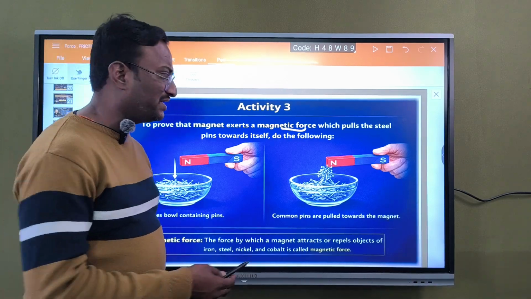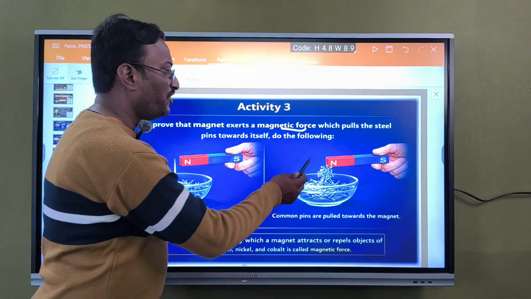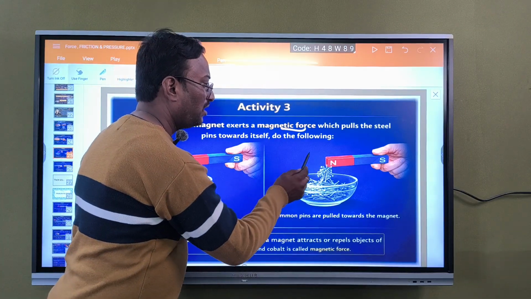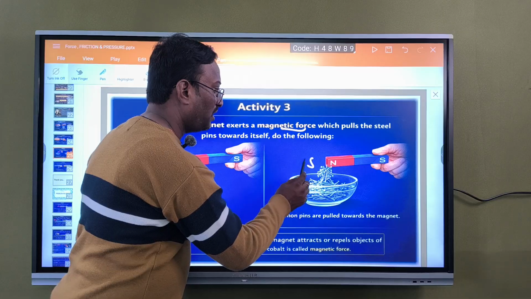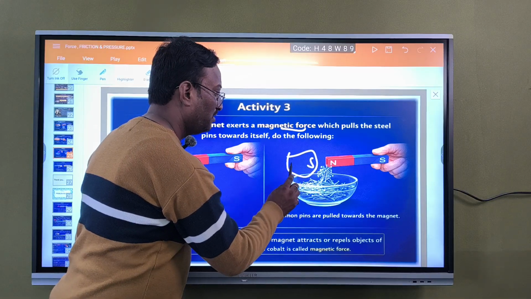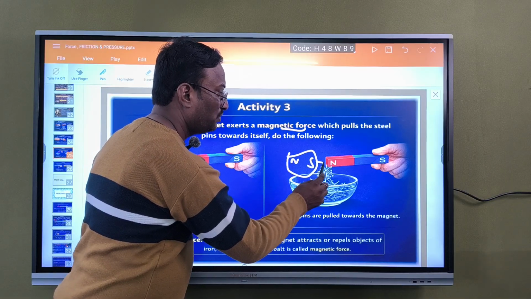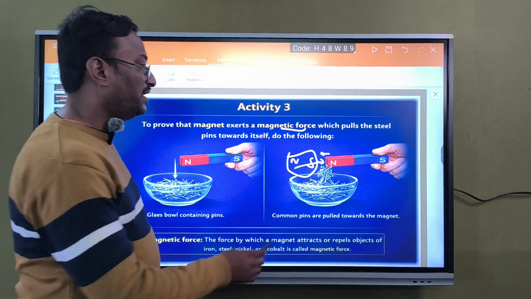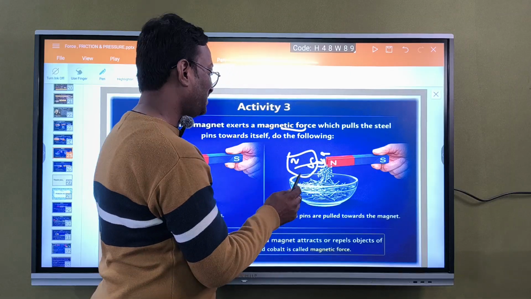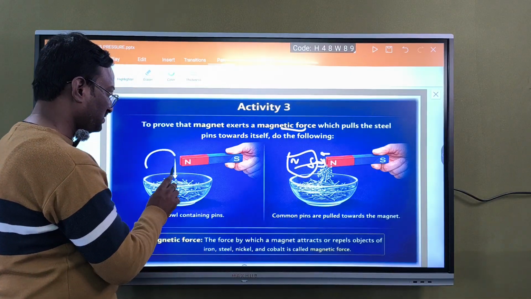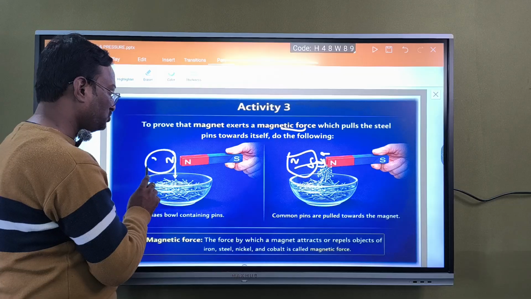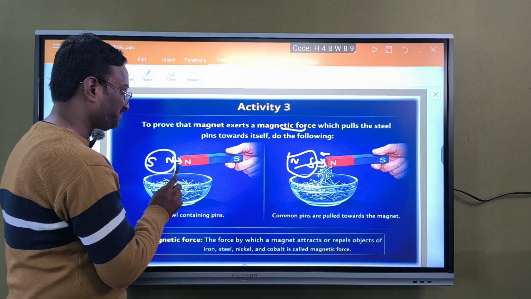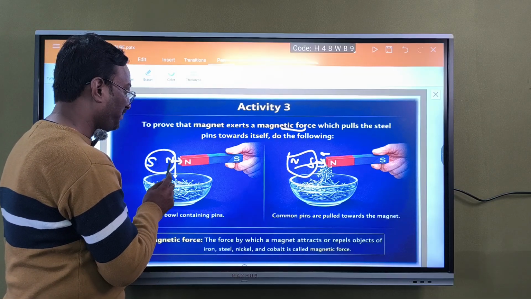In some situations a magnet gets repelled. When we bring the south pole of the magnet near the north pole, it will attract. And if you bring the same north pole here, the same kind of poles, it will repel.